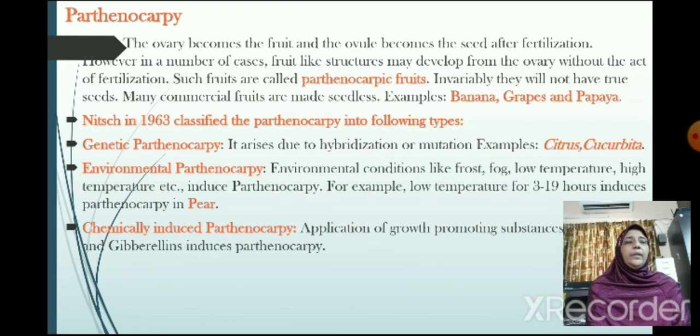Nitsch in 1963 classified parthenocarpy into the following types. Genetic parthenocarpy arises due to hybridization or mutation. Examples are citrus, Cucurbita. Environmental parthenocarpy: conditions like frost, fog, low temperature, high temperature induce parthenocarpy. For example, low temperature for 3 to 19 hours induces parthenocarpy in pear. Chemically induced parthenocarpy: application of growth-promoting substances like auxins and gibberellins induces parthenocarpy.